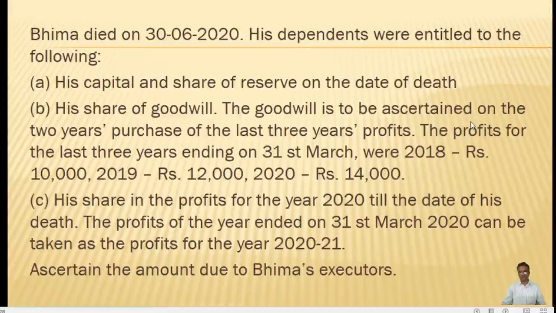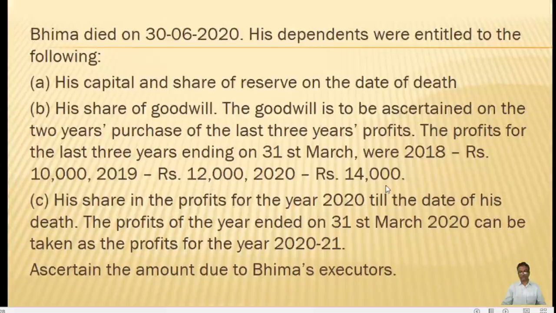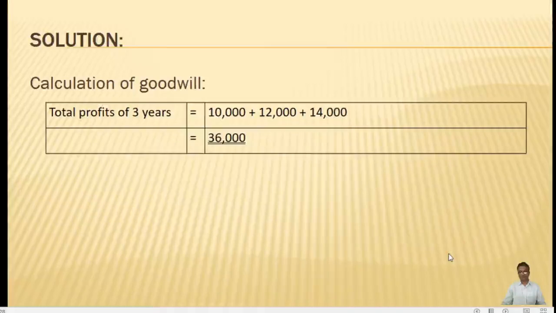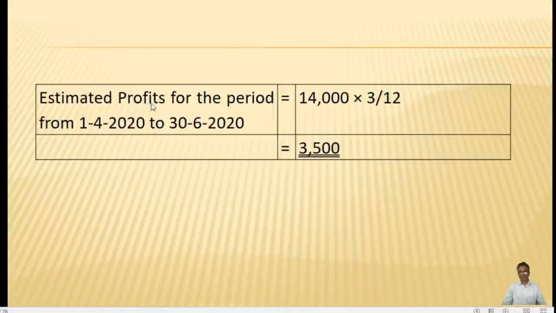The estimated profit for the period 1/4/2020 to 30/6/2020: he remained for 3 months, that is April, May and June.